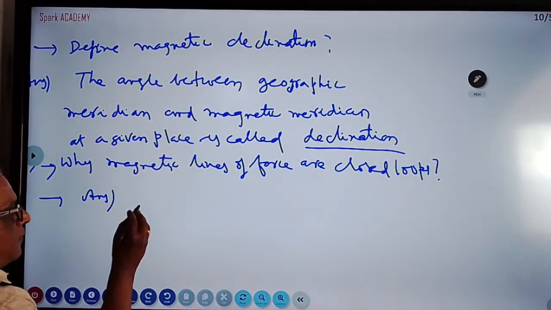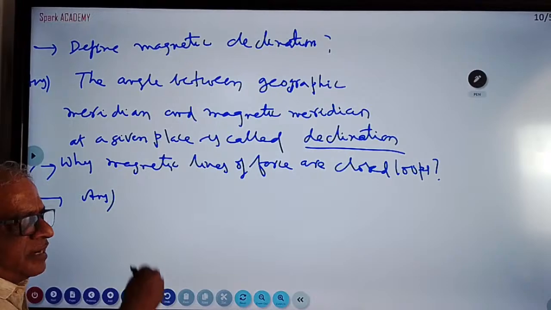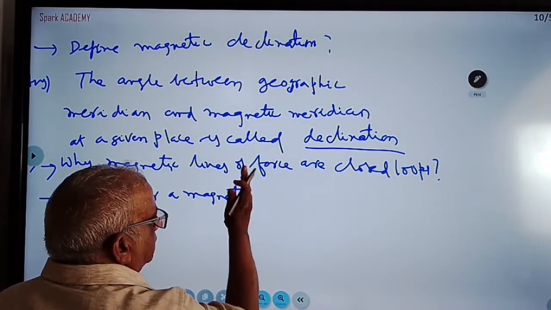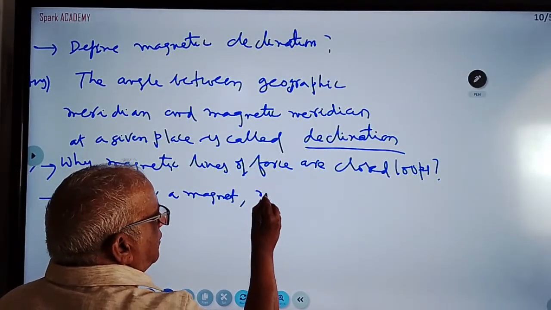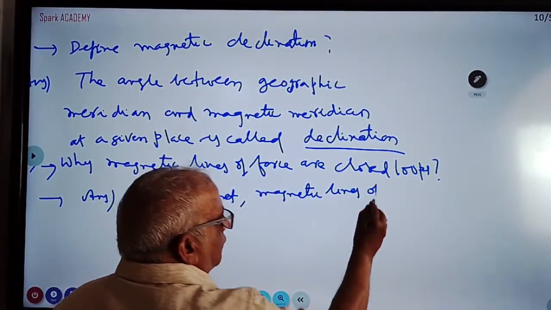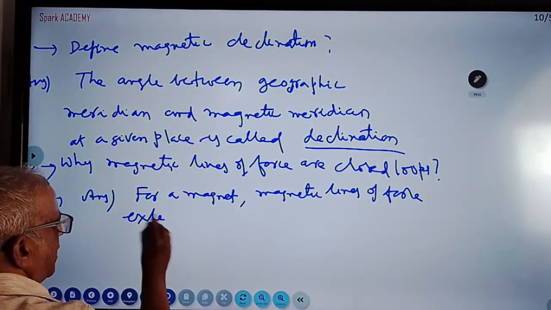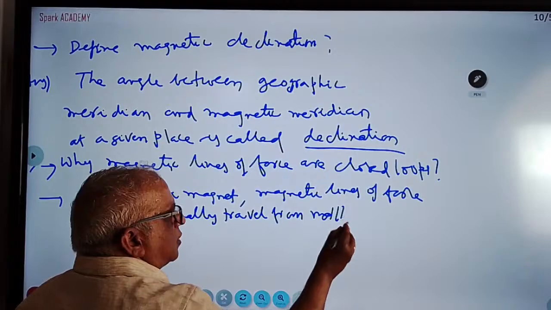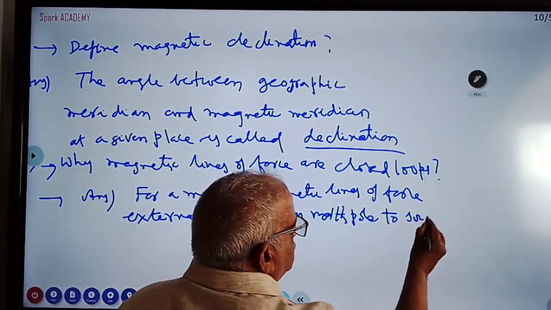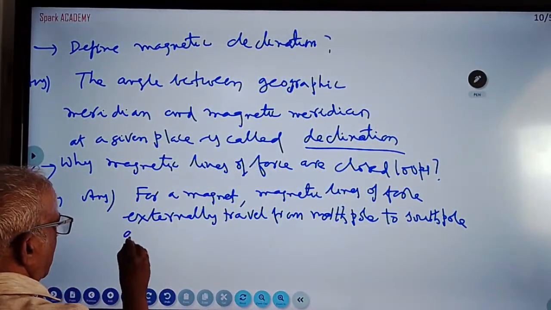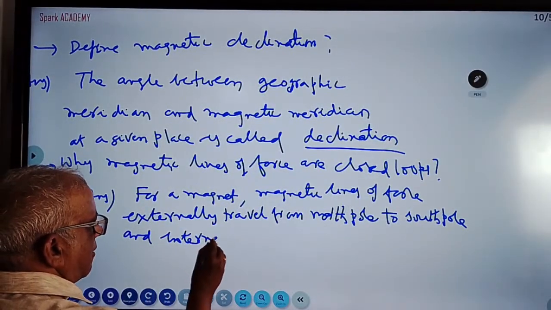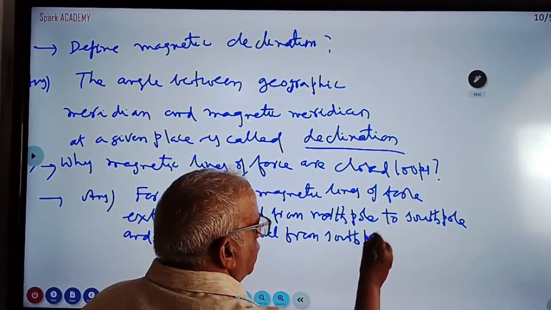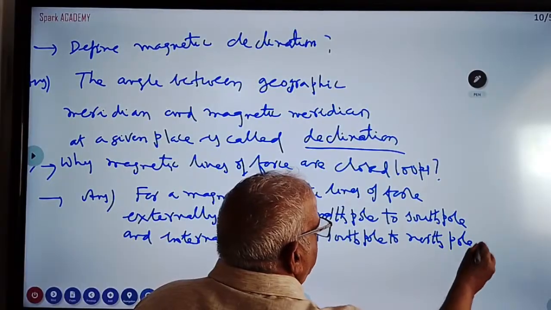For a magnet, magnetic lines of force externally travel from north to south, north pole to south pole, and inside the magnet, internally, they travel from south pole to north pole. So magnetic lines of force are closed loops.